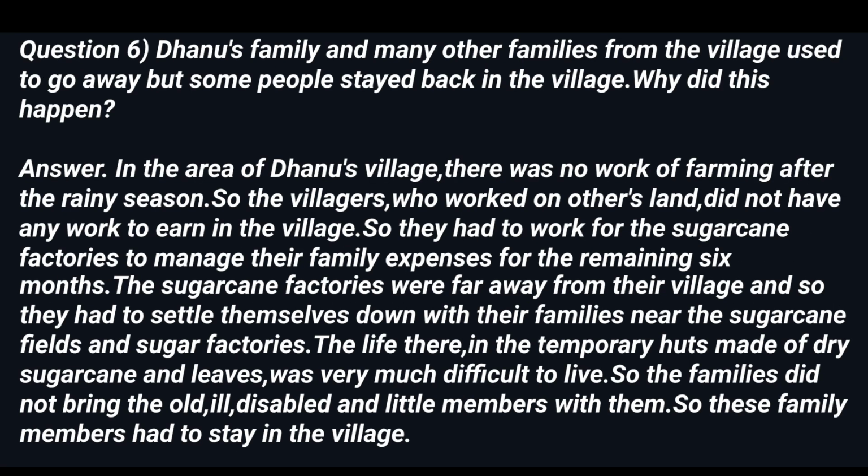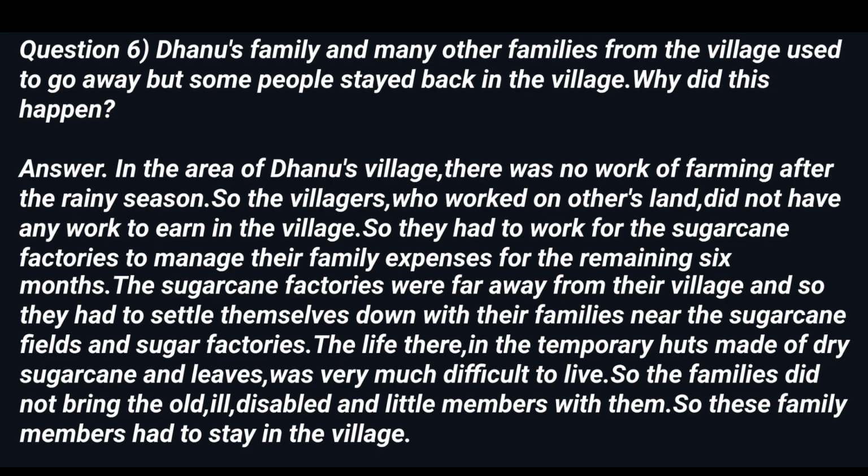Question 6. Dhanu's family and many other families from the village used to go away but some people stayed back in the village. Why did this happen? Answer. In the area of Dhanu's village, there was no work of farming after the rainy season. So the villagers, who worked on others' land, did not have any work to earn in the village, so they had to work for the sugarcane factories to manage their family expenses for the remaining 6 months.